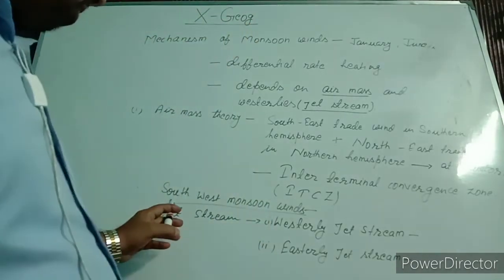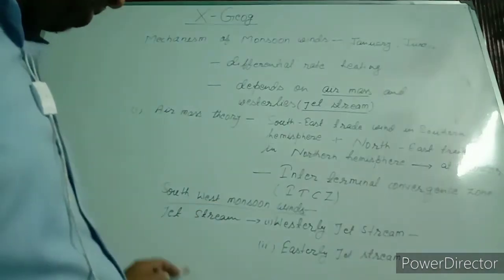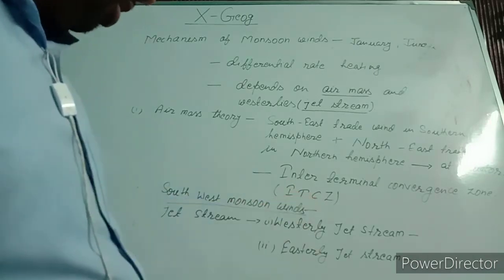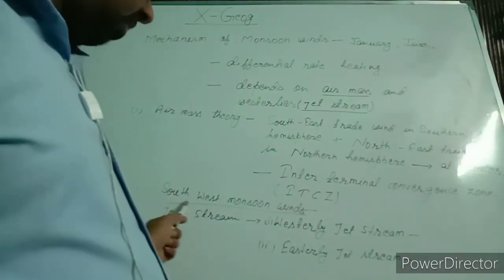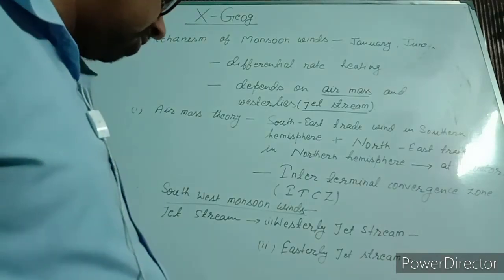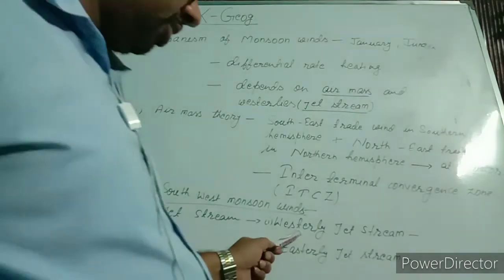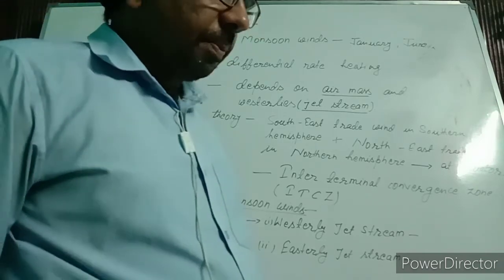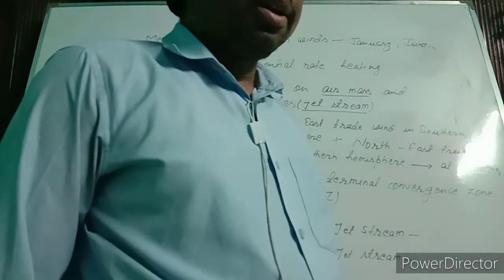So we saw these two theories: southwest monsoon wind, in which the shifting of ITCZ towards north causes the blowing of southwest monsoon winds. And second, we saw the jet stream that is divided into two, westerly jet stream and easterly jet stream. Westerly jet stream brings winter season in India, while easterly jet stream provides cold air current over peninsular India.